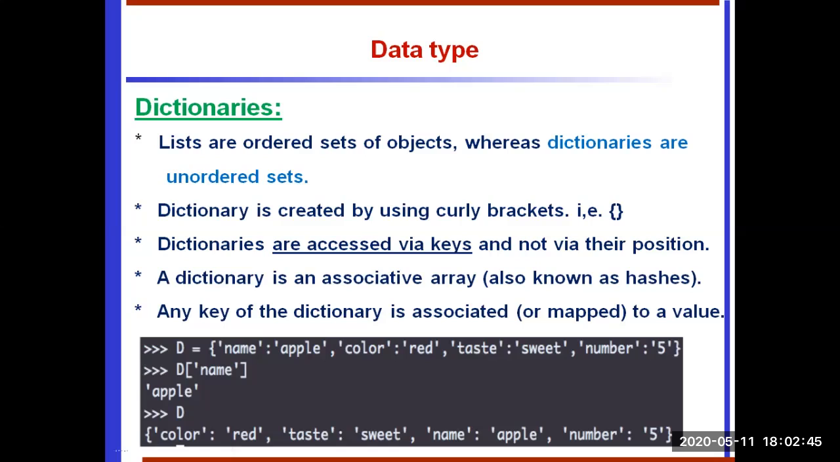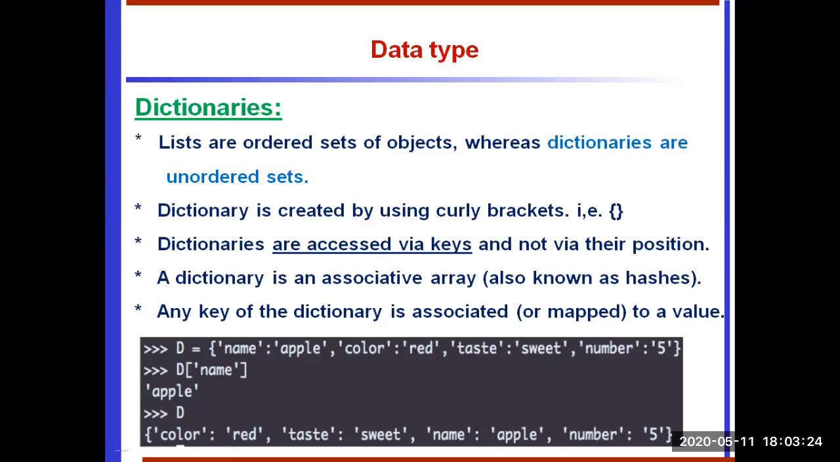So D is a dictionary variable. We have to create the dictionary. We create key value pairs. The name acts as a key, apple acts as a value. Color acts as a key, red acts as a value. Taste acts as a key, sweet acts as a value. Number acts as a key and 5 acts as a value. So every element has a key value pair, each key value pair is separated by a comma, and all the elements are enclosed in curly braces. This is the way we create a dictionary.